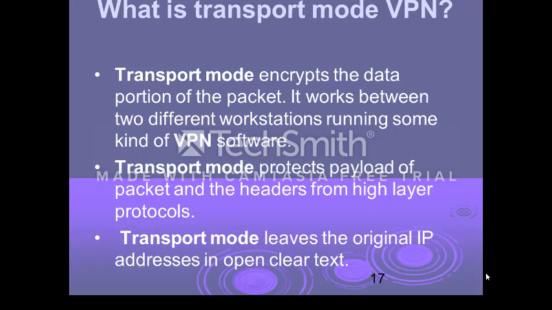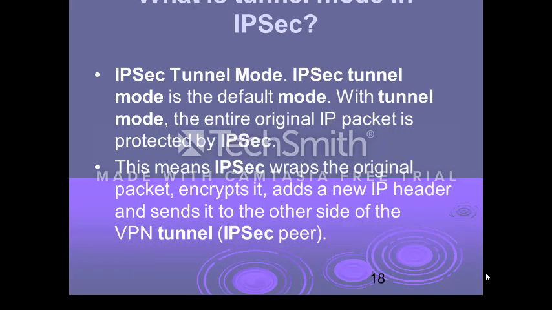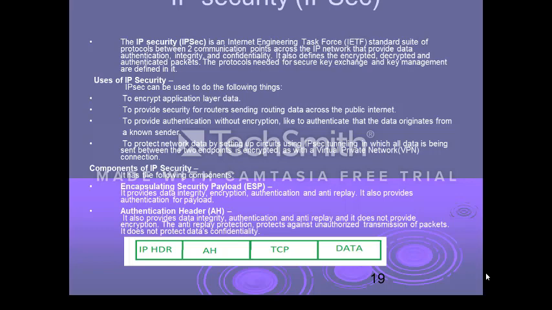The IP header is left to remain in clear text. The other mode of operation that is available is tunnel mode. In tunnel mode, the payload as well as the IP header are both encrypted, thereby making the data and the source and destination details very secure.